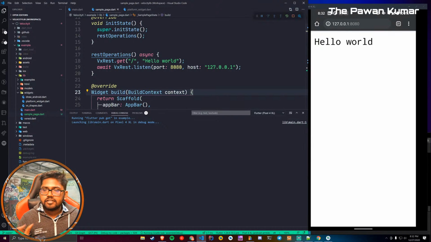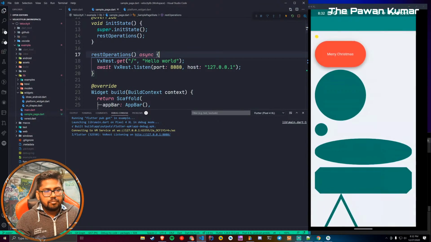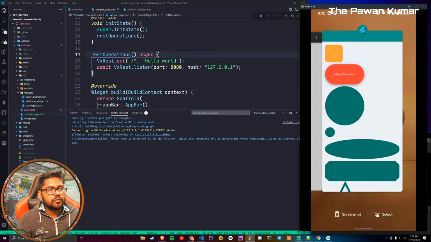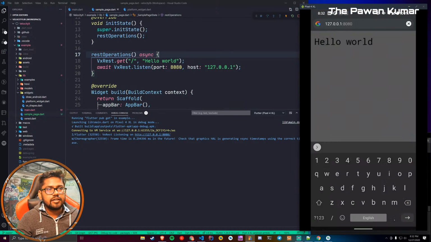but I still don't know why it is not working on my Windows machine. Maybe the most probable solution for this is messing with the firewall itself. It's something related to the firewall that is happening. So now you can see hello world is there.